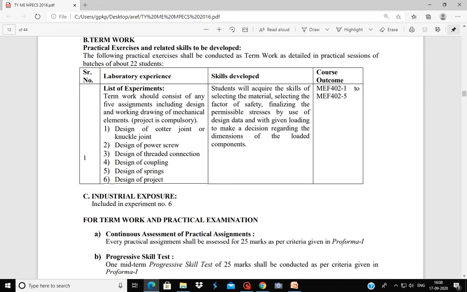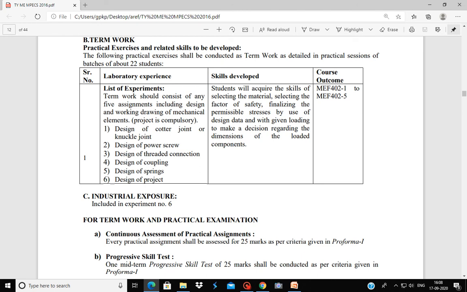Similarly, in this second experiment it is a design of power screw. So here you will solve the power screw problem and then draw the sheet for power screw, and similarly other sheets also. So third one is threaded connection, fourth one is coupling, fifth one is spring, and last one is design of project.